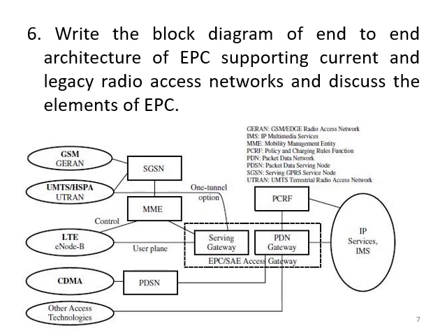So this evolved packet architecture is shown in the diagram. This evolved packet core supports both current radio access network, that means LTE 4G network, and legacy radio access networks, that is 2G and 3G systems.